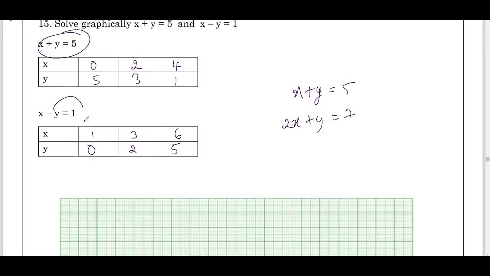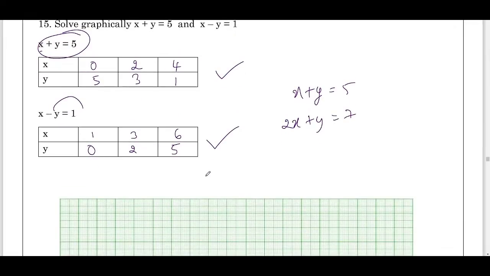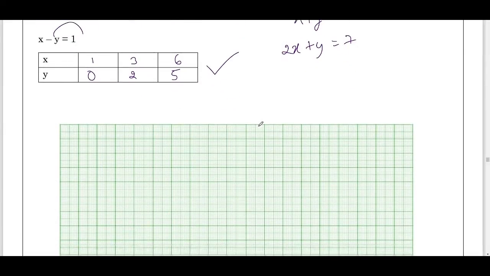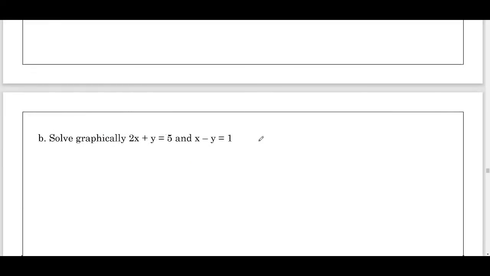First, you should have the table. For each table, with plotting the points, you'll get 2 marks. If any one of the lines is correct with 2 points, then for the other line being correct, 2 marks. So with the intersection and the solution, total 4 marks. Try out all these questions, students.